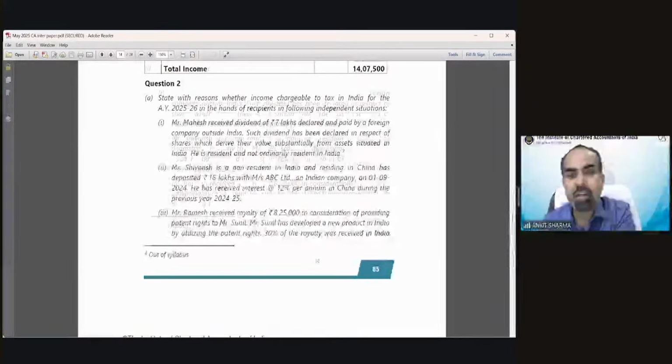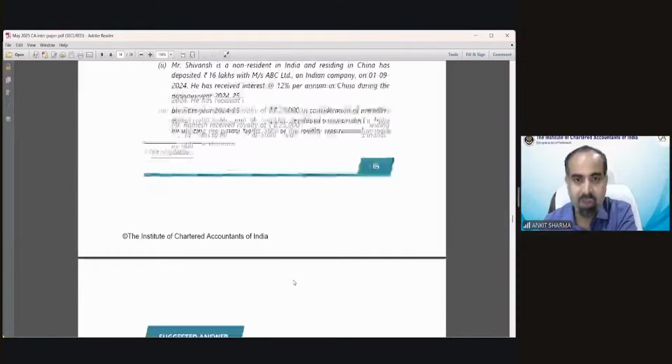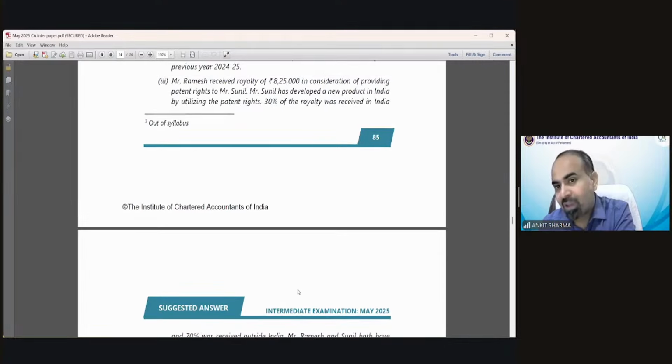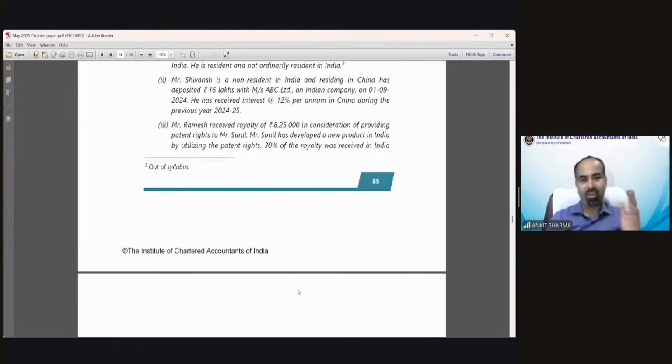30% of the royalty was received in India by Mr. Ramesh, of course, and 70% was received outside India. Ramesh and Sunil both have the status of non-resident. So what would be the taxability of point number 3? Whether it's going to be taxed in the hands of Ramesh, 8,25,000 or 30% or 70%. So you have to answer according to the information given to you. Full taxable, 30% taxable, no taxable.